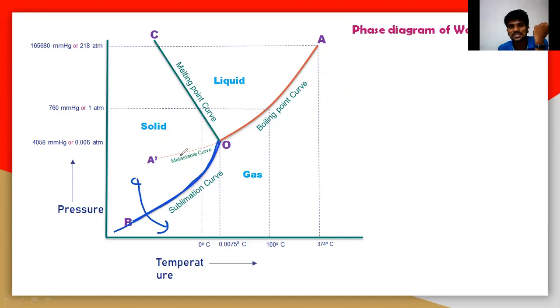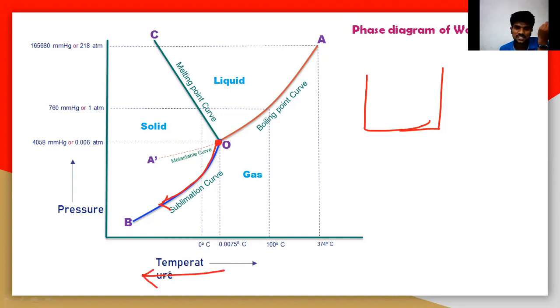This curve represents the equilibrium between the solid and gas. Let us take a point here. I will tell you exactly why sublimation happens generally in the water system. I will take a point here. We are moving downward, which means we are decreasing the temperature and we are decreasing the pressure.